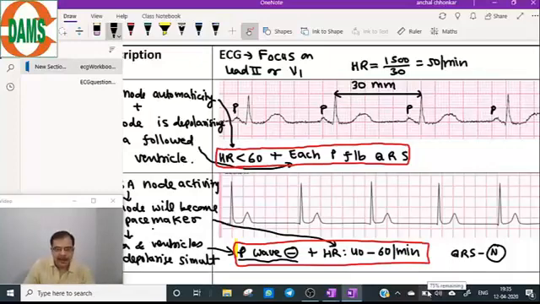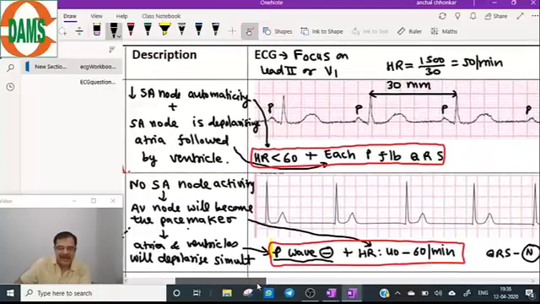Now coming to the AV blocks. These are the two important arrhythmias of SA node origin. As I told you, the PR segment is not seen here because P wave is absent, so you can't comment.